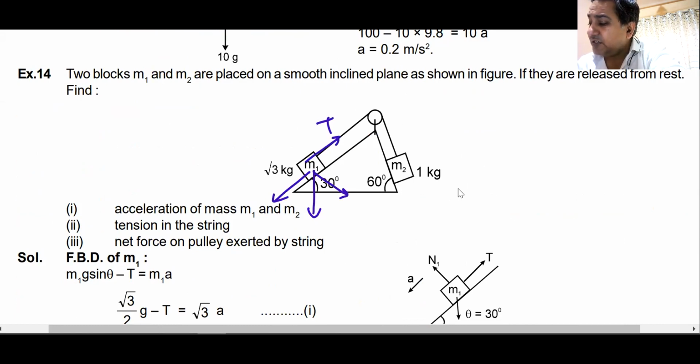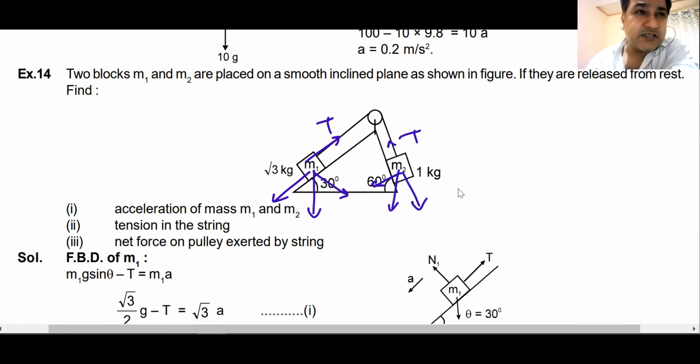This tension is T. This tension is T. You have to find out which block is moving where. Where is the acceleration of the block? If the acceleration is wrong, your answer would be negative of this. If there is no friction, you can take that answer. If there is friction, you have to repeat the entire question again.